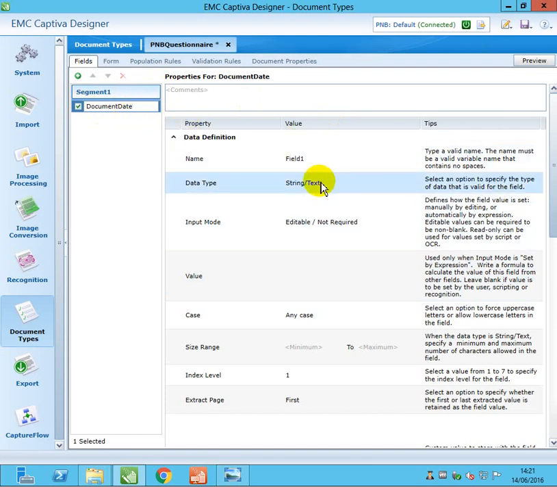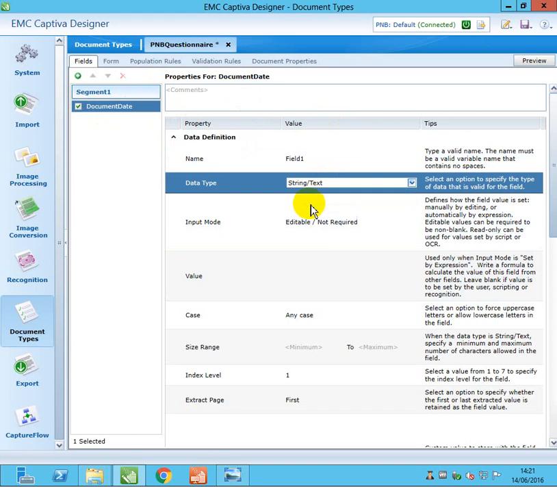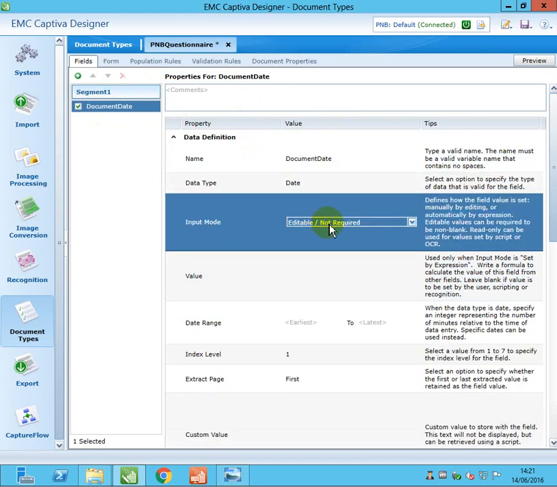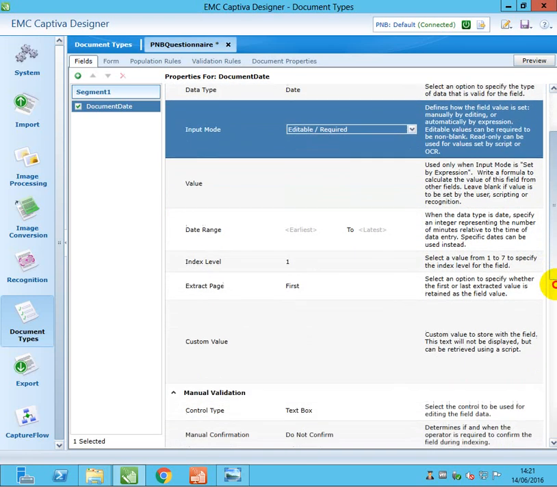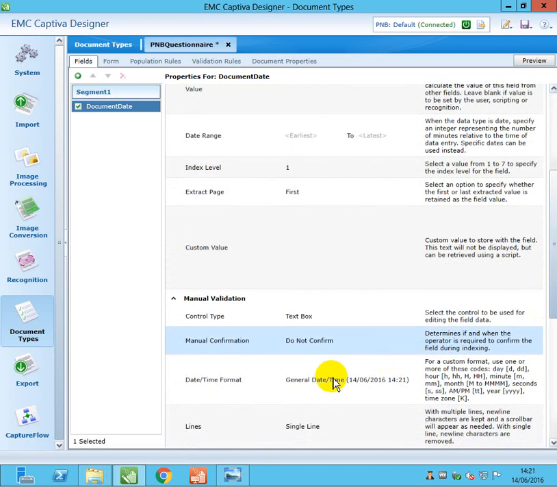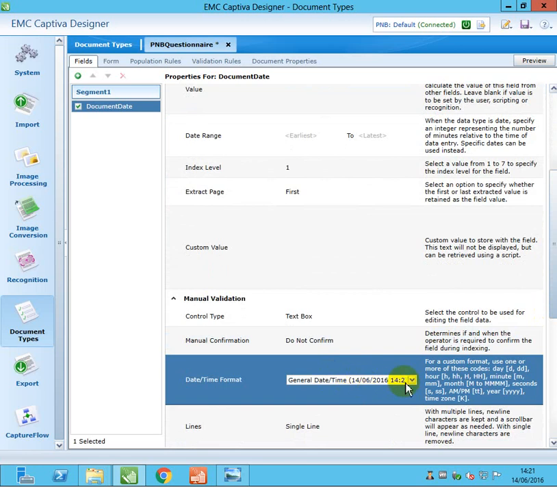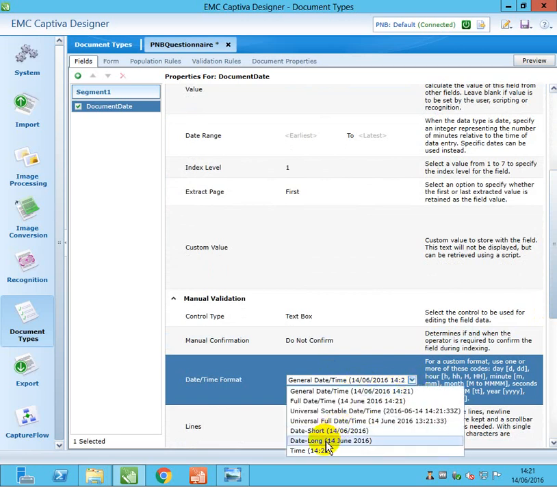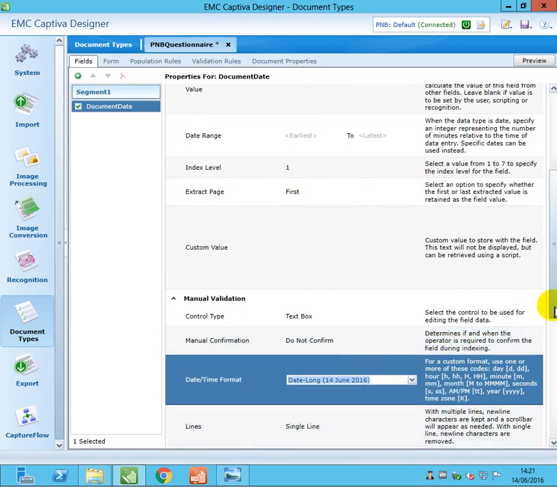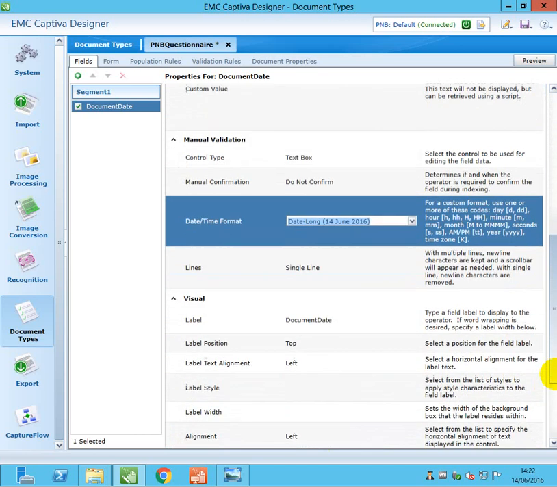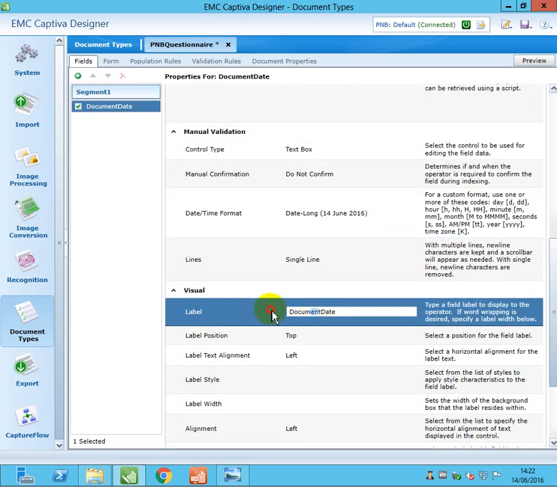The data type is date. I'll select date, editable, and make it required. And input mode, okay. Now the date and time format I will change to long. So here I'm going to change the date and time format to date long, and the label I'm going to change to date, instead of document date.